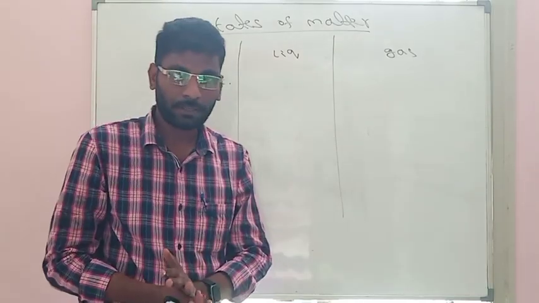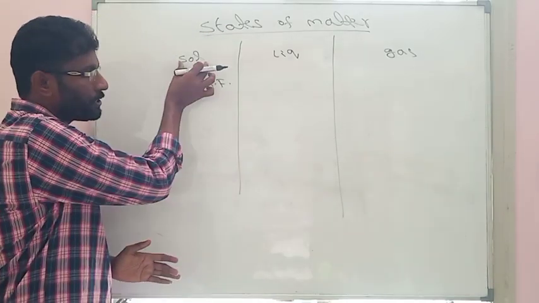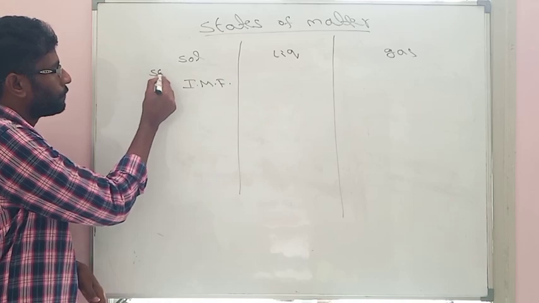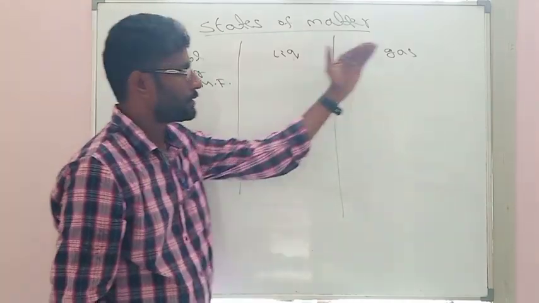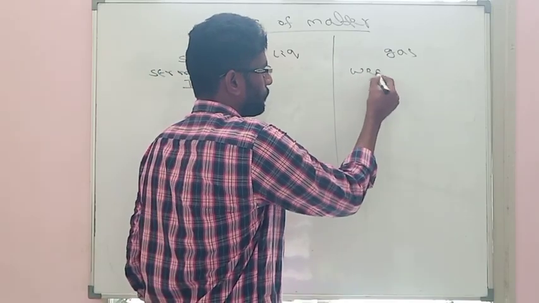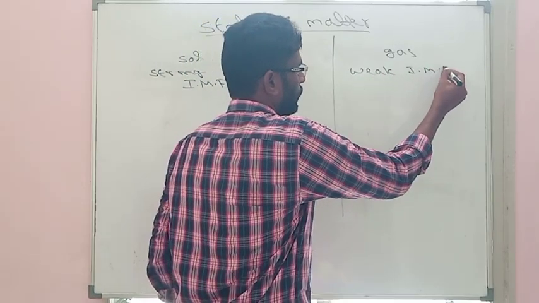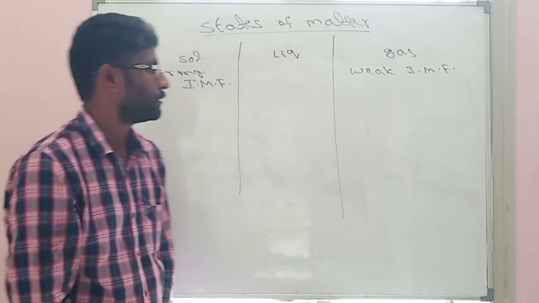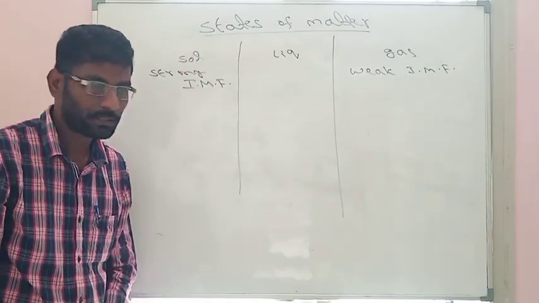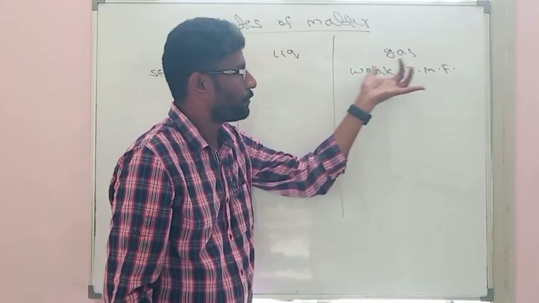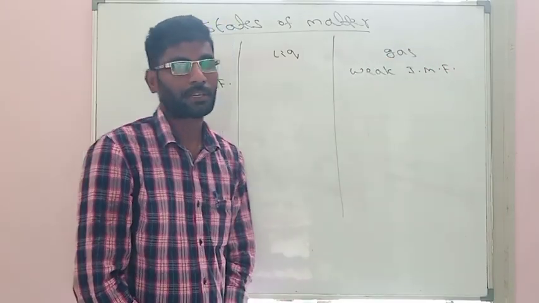We will discuss briefly. But first of all, solids always possess strong intermolecular forces, whereas gases possess weak intermolecular forces. If the intermolecular forces are very strong, they behave like solids. If the intermolecular forces are weak, they behave like a gas.